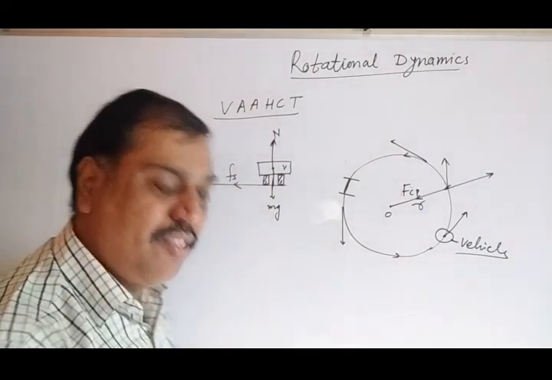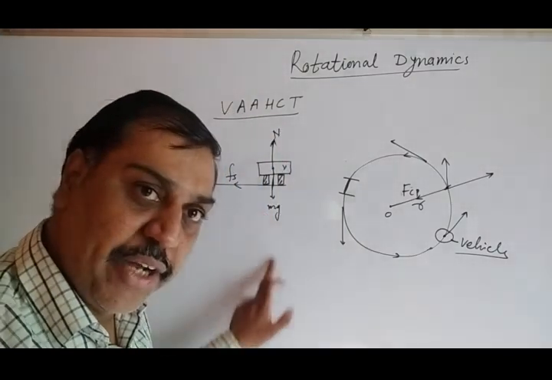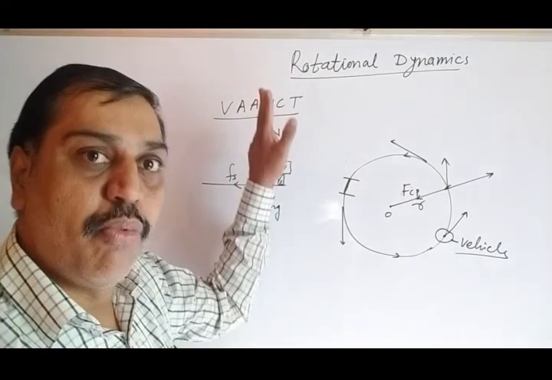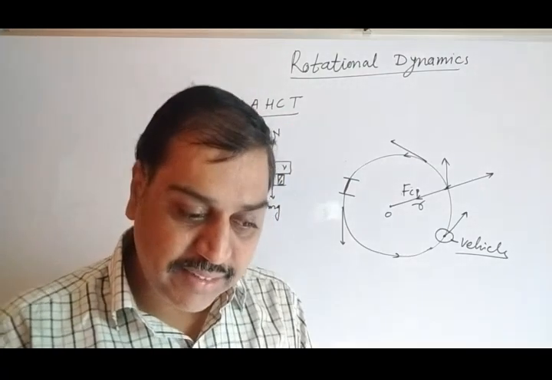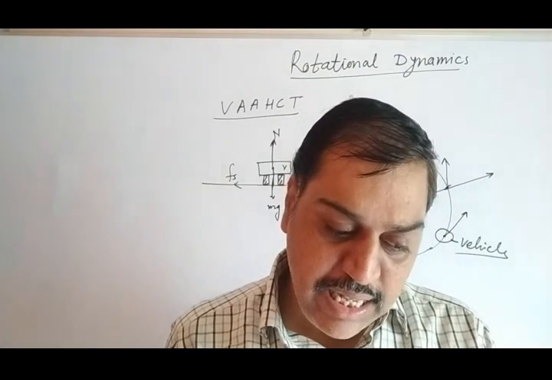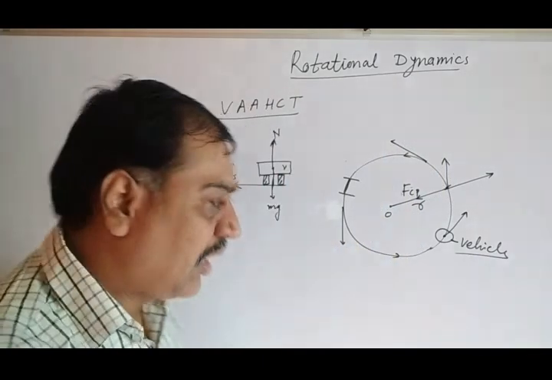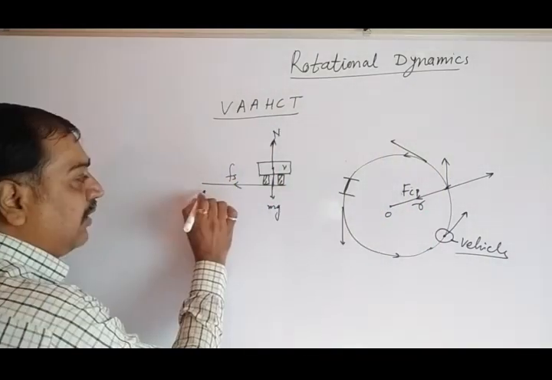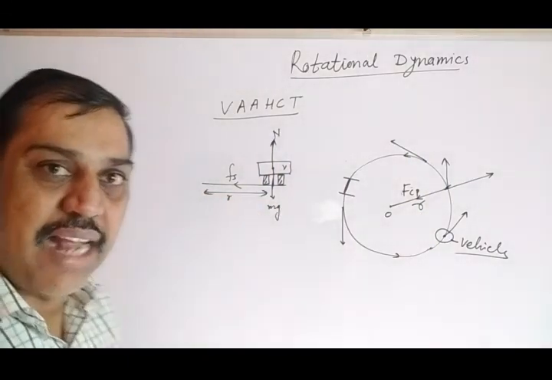So there are three forces we have considered. One is due to mass, W equal to mg, acting in the downward direction. Second, the normal reaction, exactly perpendicular to the road, acting upward. And third, the frictional force along the surface of the road. These three forces act here on the road. Now we have to write some equation, and suppose the circular track has a radius r.